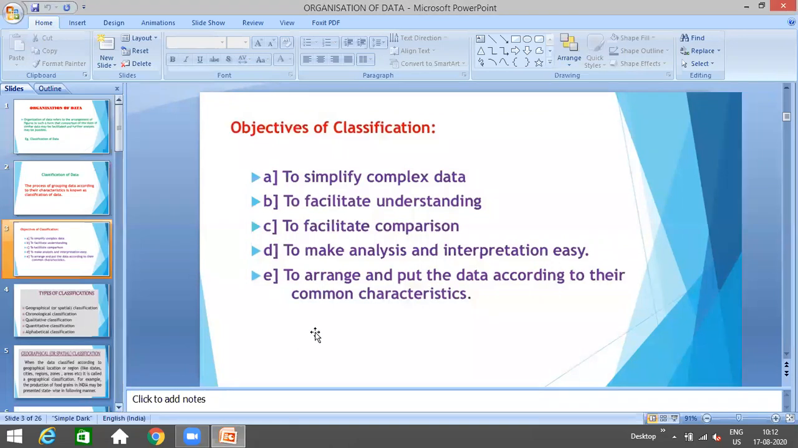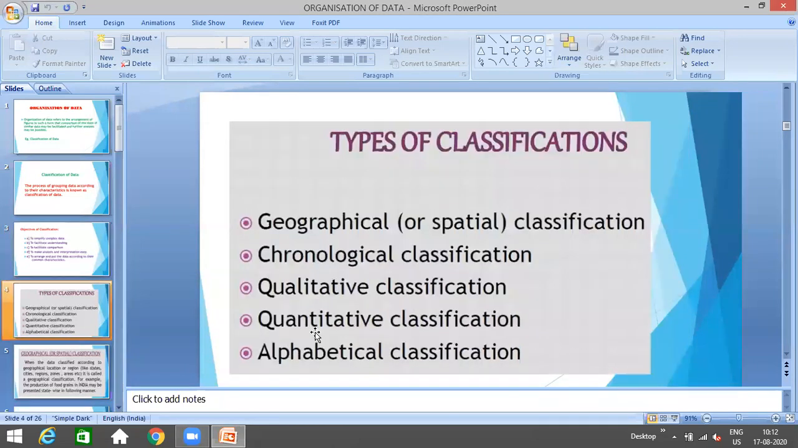Now moving further, types of classifications. How to classify the data, which means how to make a proper classification of the data. You can see the 5 types of classifications on your screen: geographical classification, chronological classification, qualitative classification, quantitative classification, and alphabetical classification. These are the 5 different types of classifications we can observe here.